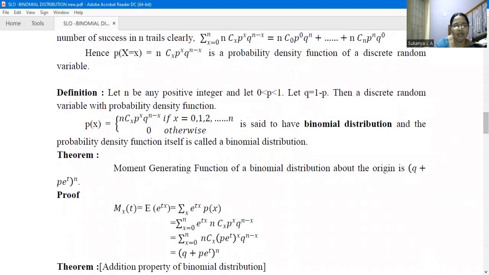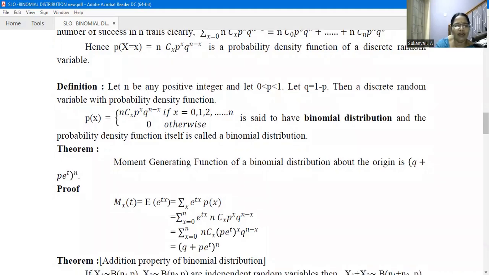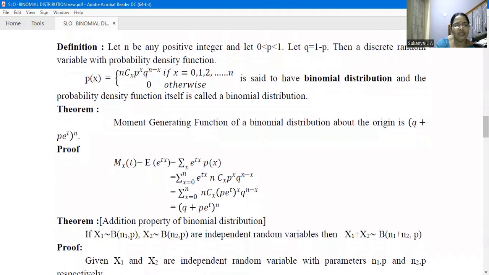In this theorem, we are going to derive the moment generating function of a binomial distribution about the origin. And we get the result as (q + p e^t)^n. Now, the proof: the moment generating function is denoted by M_X(t). So M_X(t) is, by formula, the expectation of e^(tX). By the expectation formula, this is the summation of e^(tx) times p(x).